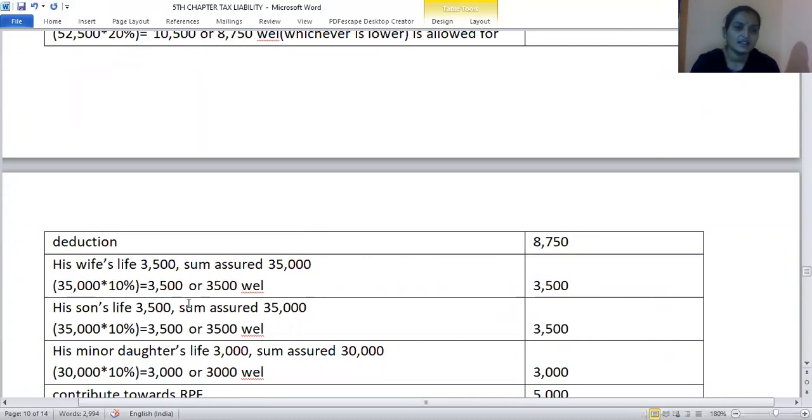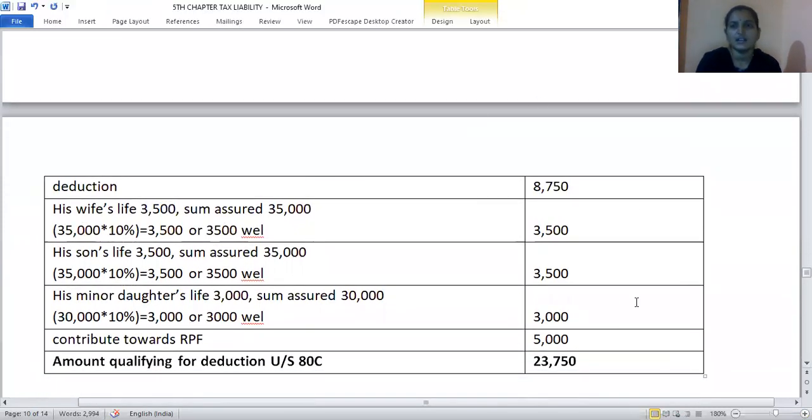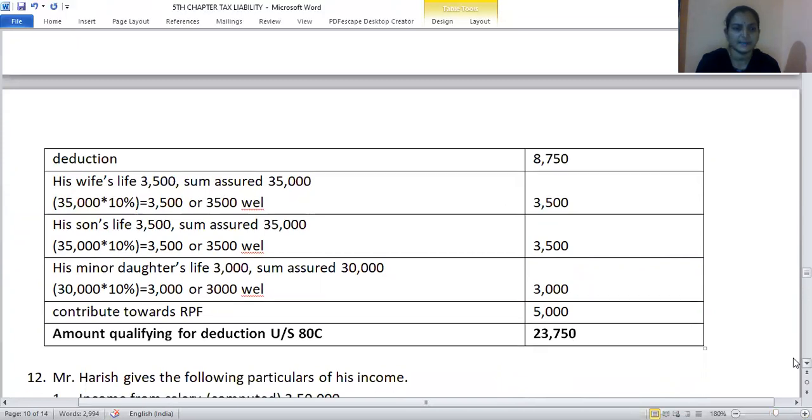Son's life again, 3,500 is the policy amount and 10% of sum assured is also the same, whichever is lower again comes to 3,500. Minor daughter, the 10% of the sum assured and policy amount is again the same, so 3,000 rupees. And contribution towards RPF 5,000. This all comes under section 80C. So we can reduce the entire amount as a deduction under section 80C.